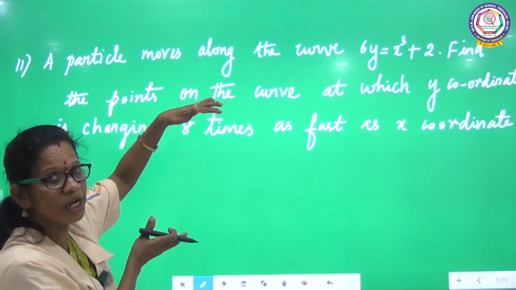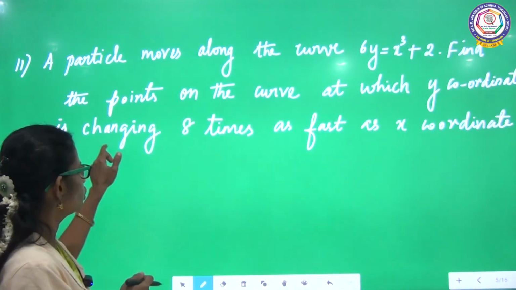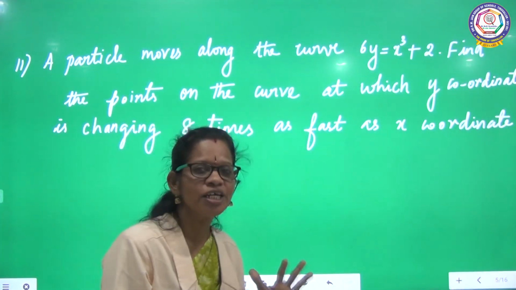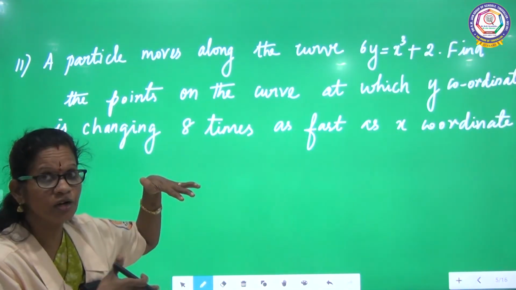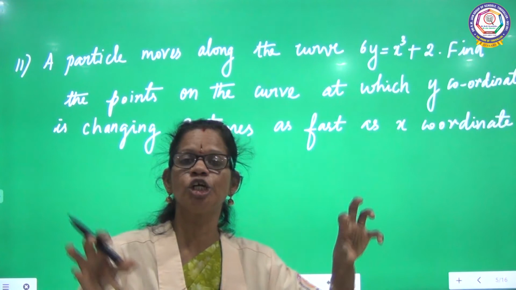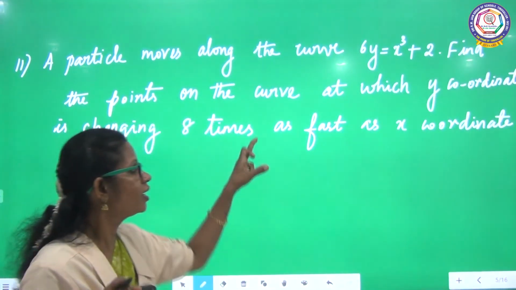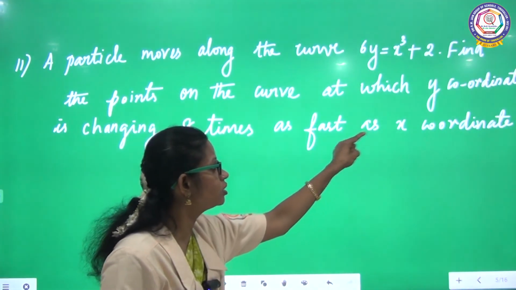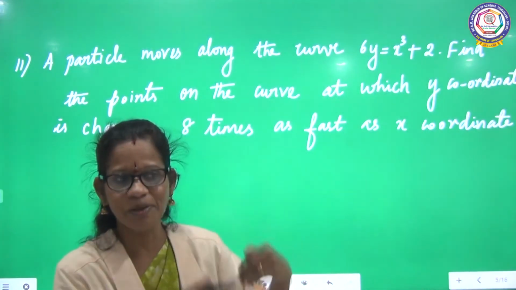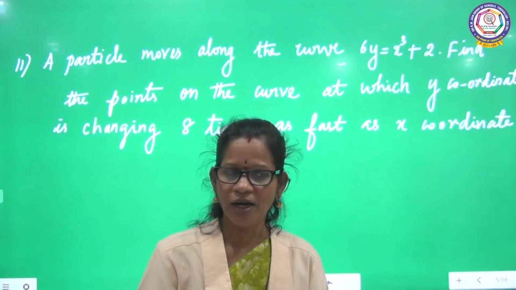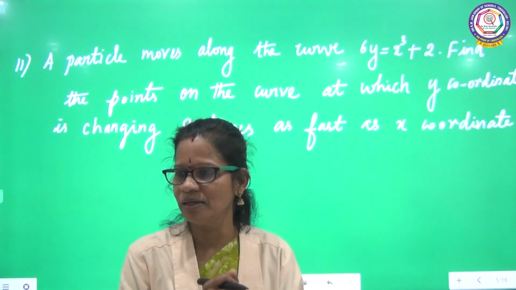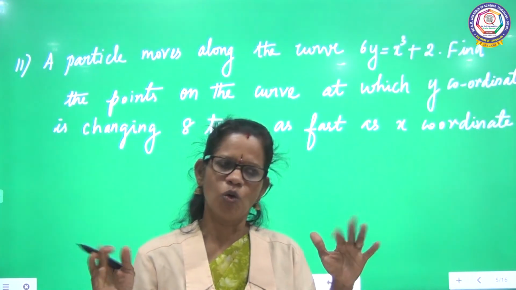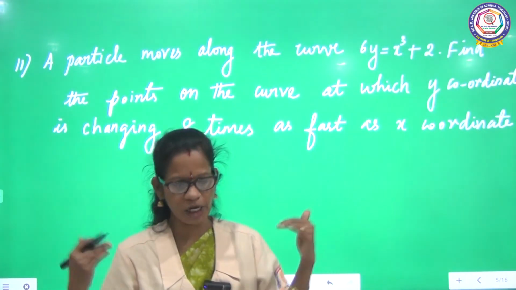This is very important. Y coordinate is changing 8 times as fast as x coordinate. Here they didn't say at the rate and all. They are asking to find out the points. That means y is dependent, x is independent. From that, what can you combine and say? Anyone, do you have any idea? Whatever it is, whether correct or not, you don't bother. You have to say the answer.